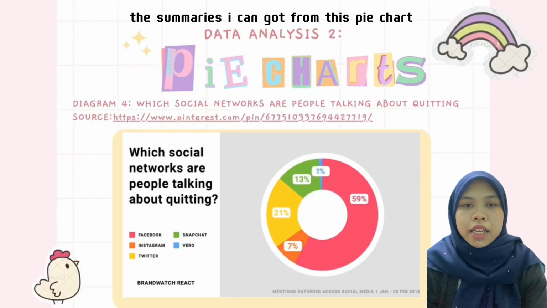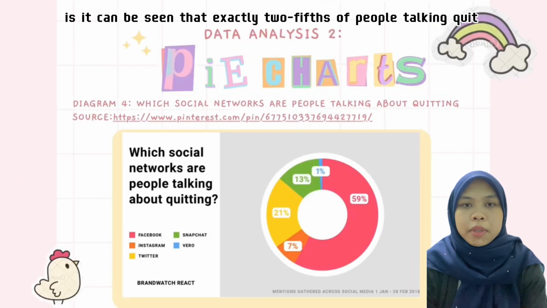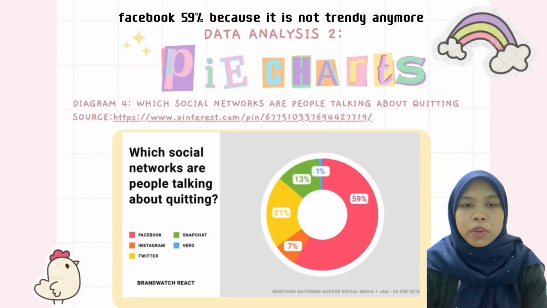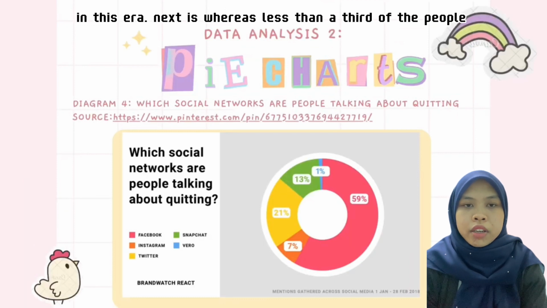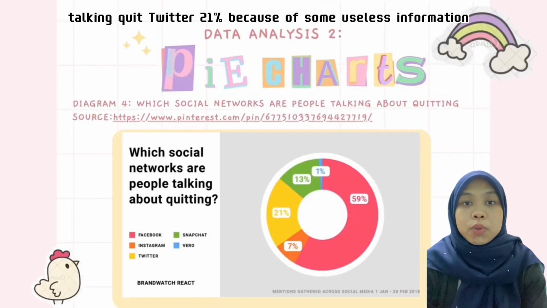Moving to the summaries part. The summaries I can get from this chart is it can be seen that exactly 2/5 of people talking about quitting Facebook, with 59%, because it is not trending anymore in this era. Next, less than a third of the people talking about quitting Twitter, 21%, because of some useless information.